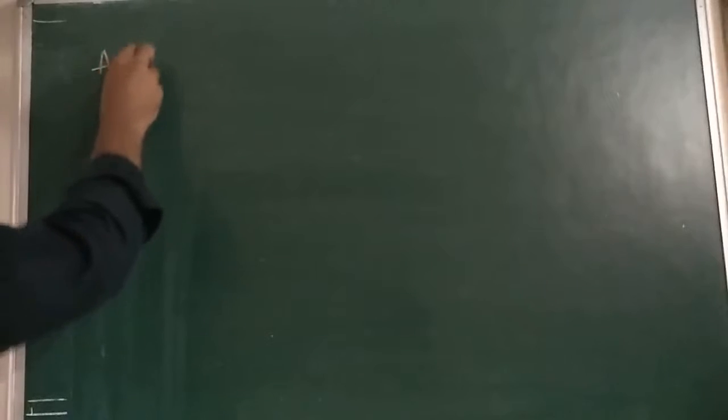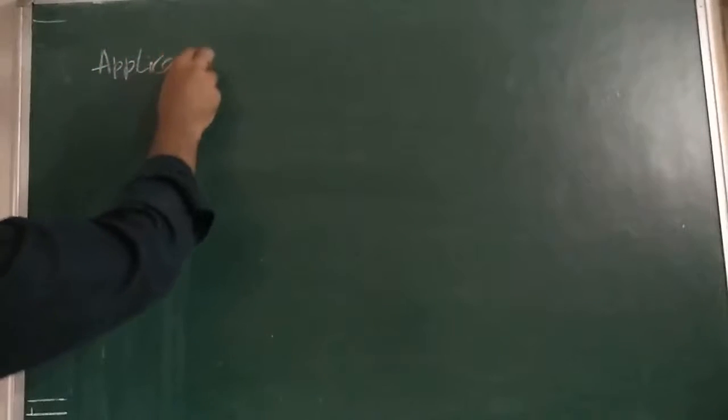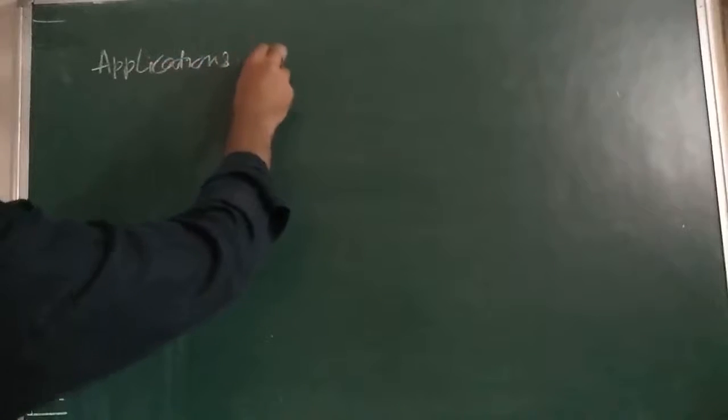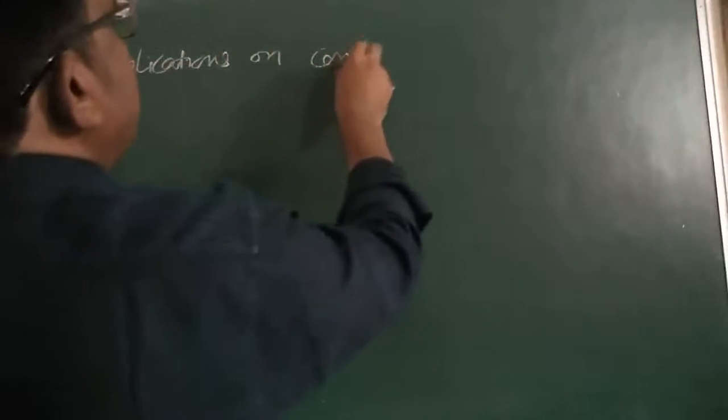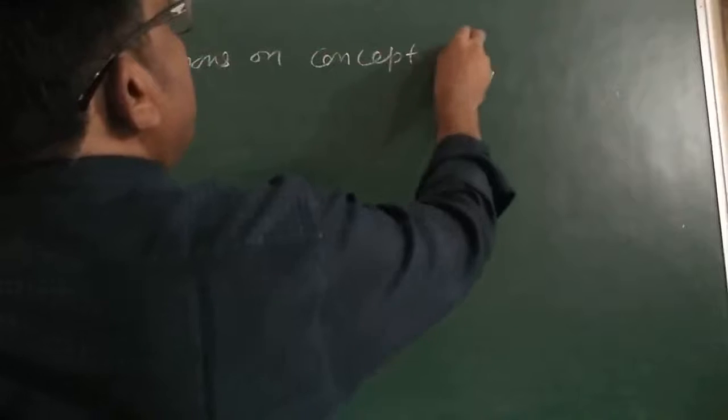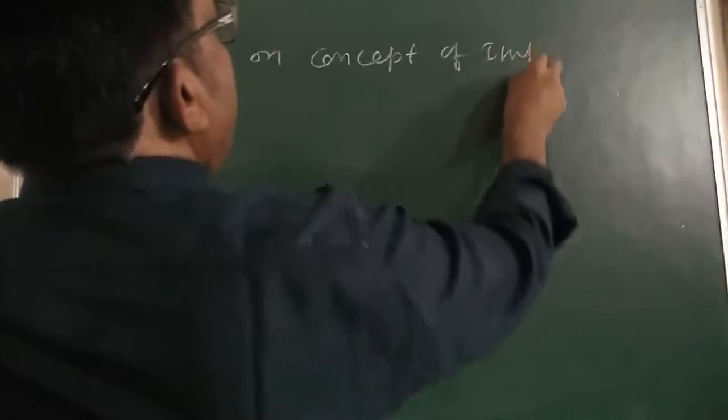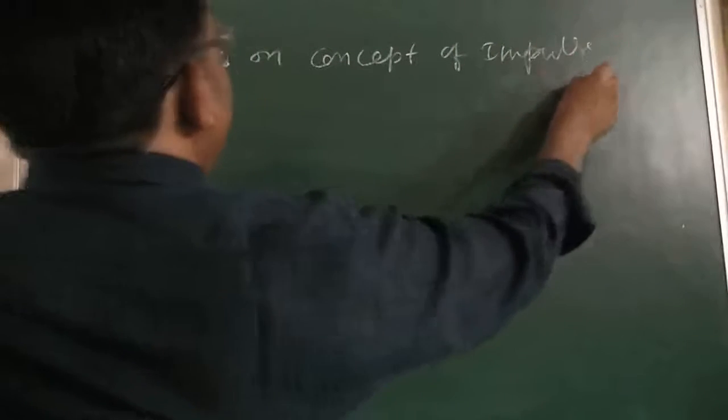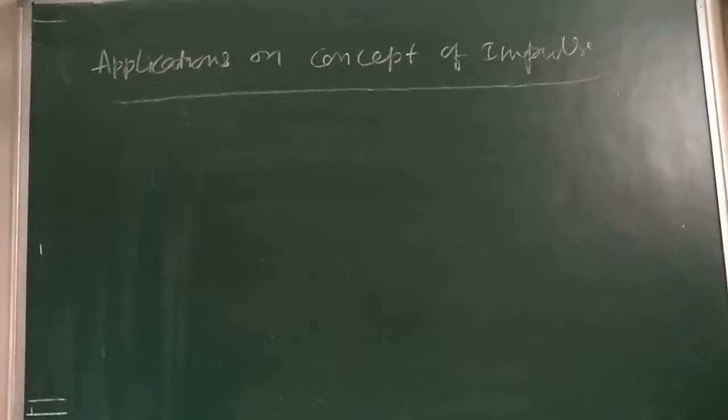Applications on concept of impulse. We have seen what is impulse earlier. Now today we are going to see the applications of the concept of impulse.